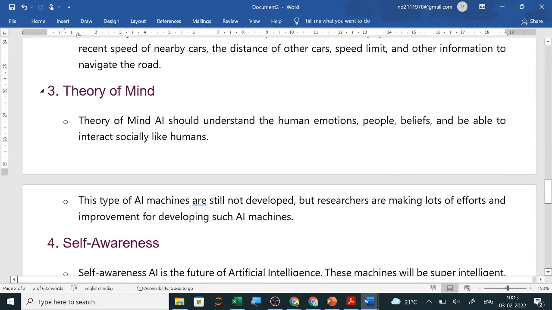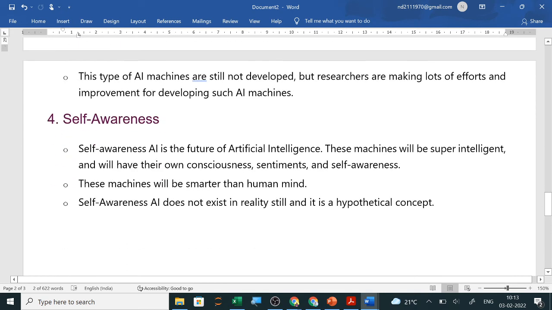Next, theory of mind. Theory of mind AI should understand human emotions, people, beliefs, and be able to interact socially like humans. This type of AI machine is still not developed, but researchers are making lots of effort and improvement for developing such AI machines. So, a human-like brain or human-like mind, how humans think. So this is in process. They are trying to develop it. Maybe one day you will be the developers.